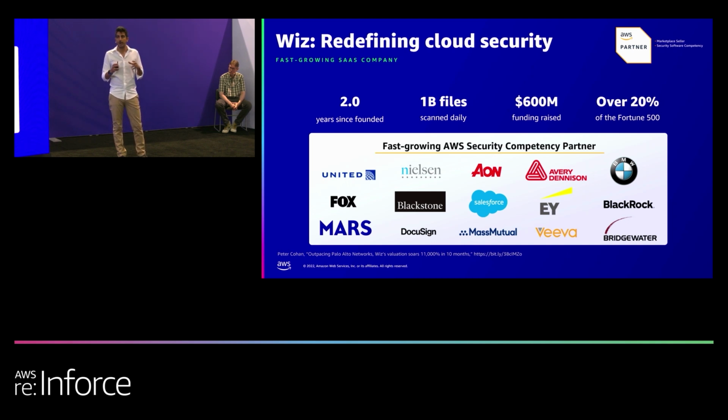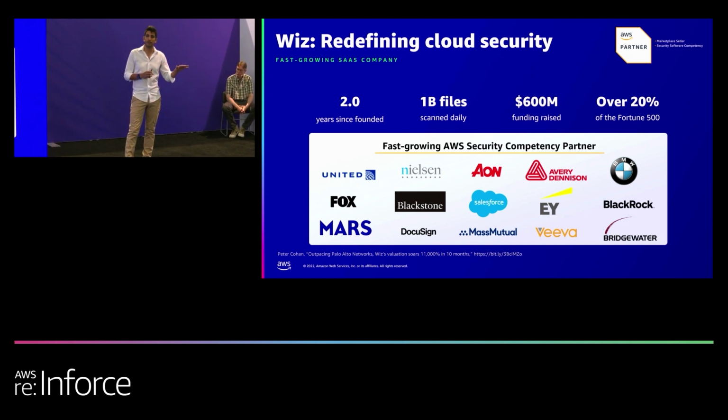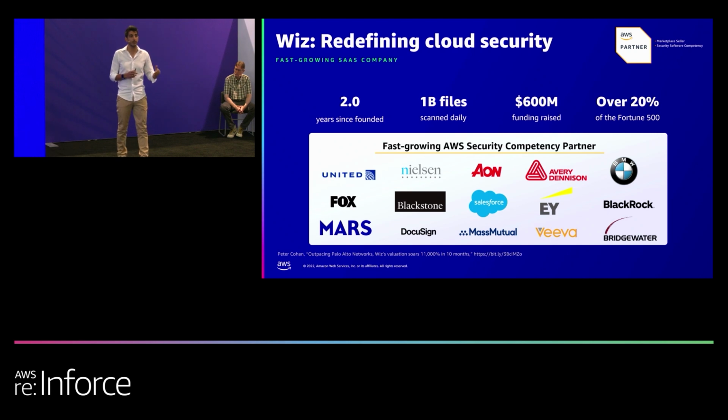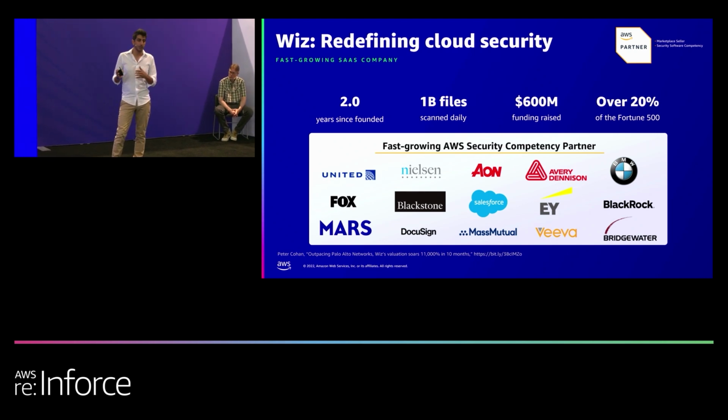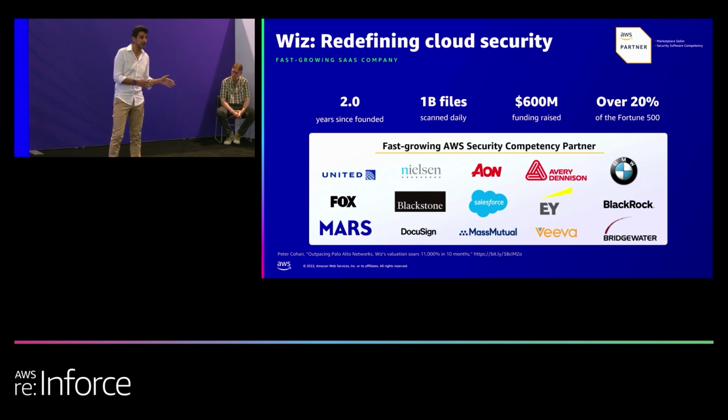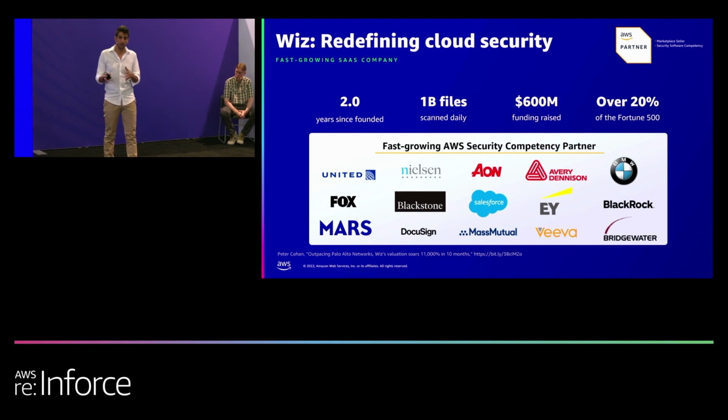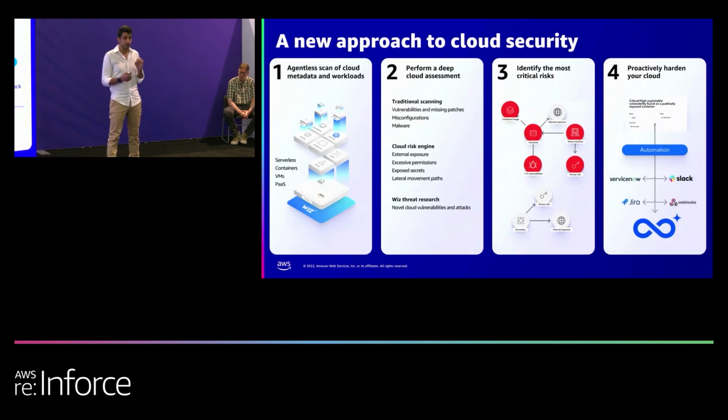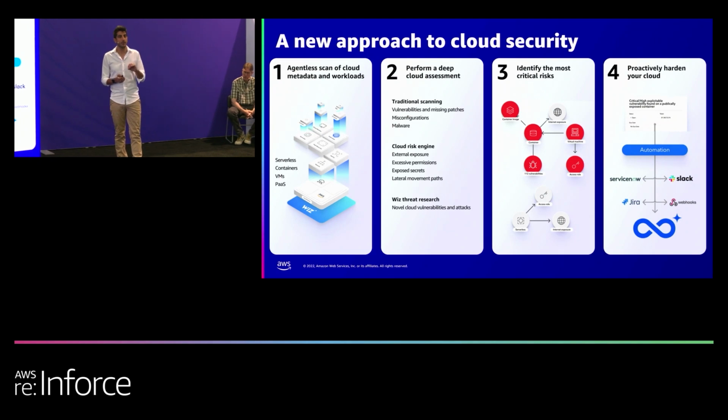And the question is, what did they see in Wiz that they didn't have in all of the other tooling that they have deployed in the past? And how did Wiz help them? Wiz is not only adopted by such a large number of customers, it's also basically the fastest growing SaaS company and also the fastest growing AWS security partner in the marketplace. So with that, I want to focus a bit on our approach to cloud security, and then we're going to deep dive into the use of the graphs.